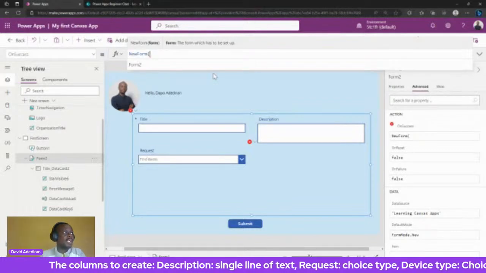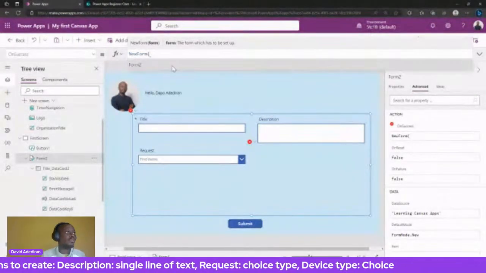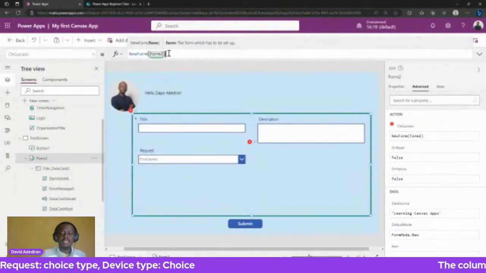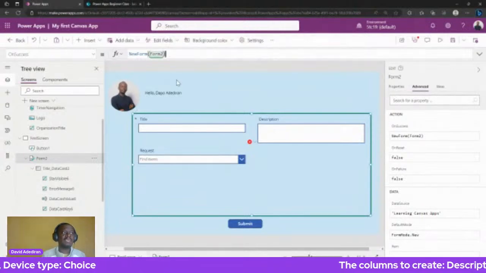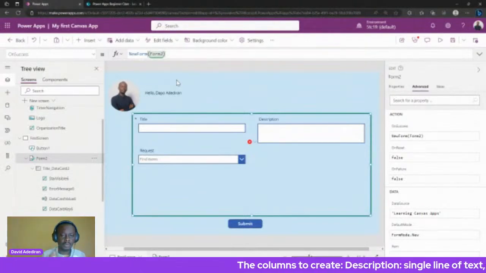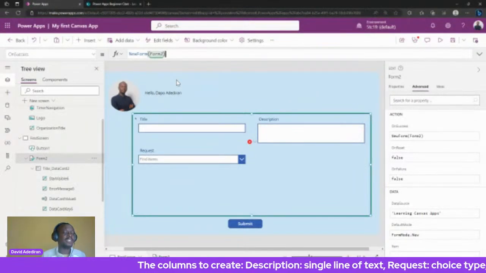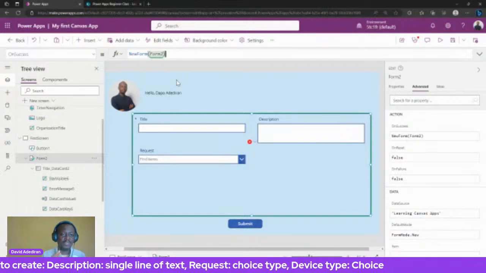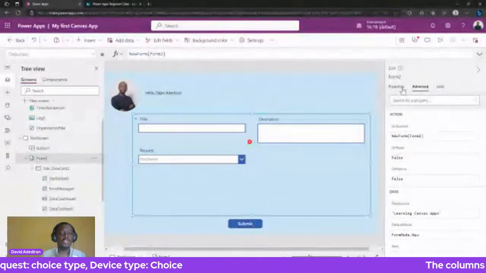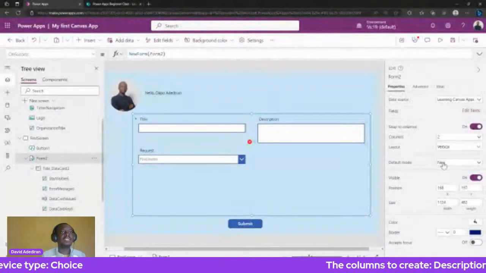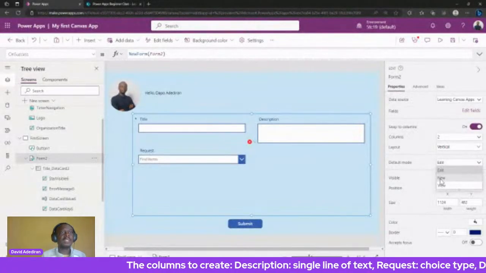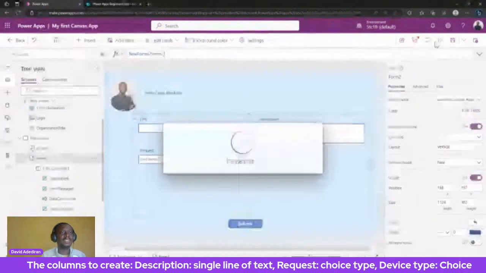I'm going to open that. Again, I'm going to reference the form. I'm going to reference Form2 because that's the only form we have. Perhaps it's already open here, and I'm going to close that. That means whenever you submit a form, it's going to reset to a new form, right? When I submitted the form earlier, you could see it went back to its default state, like the edit form. So this is going to make it reset to a new form again, which will allow us to submit again. Now I'm going to select edit, then select new again, so it allows us to reset the form a bit.